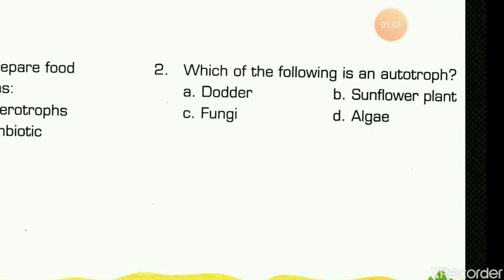But sunflowers are true autotrophs because they totally make their own food. In case of algae, what happens? Algae are green, they are also autotrophs, but sometimes they need support. That is why they are not true autotrophs. So sunflower is the answer.